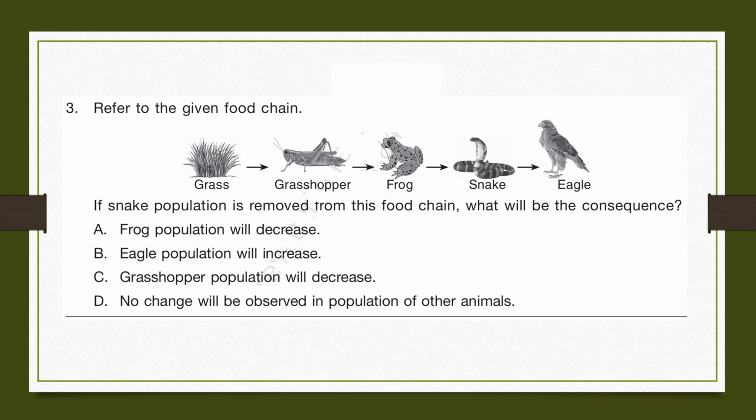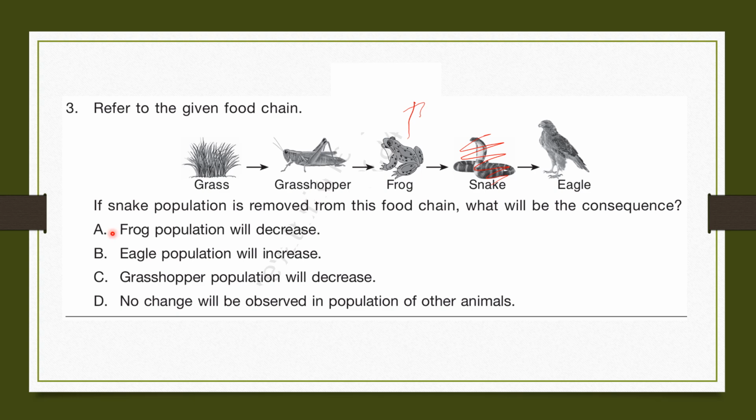Question number 3. Refer to the given food chain. If snake population is removed from this food chain, what will be the consequence? So let's remove snake. And now A, frog population will decrease. Let's see. So when the predator is gone, then the prey will increase. So frog will definitely increase. So this is not the consequence.